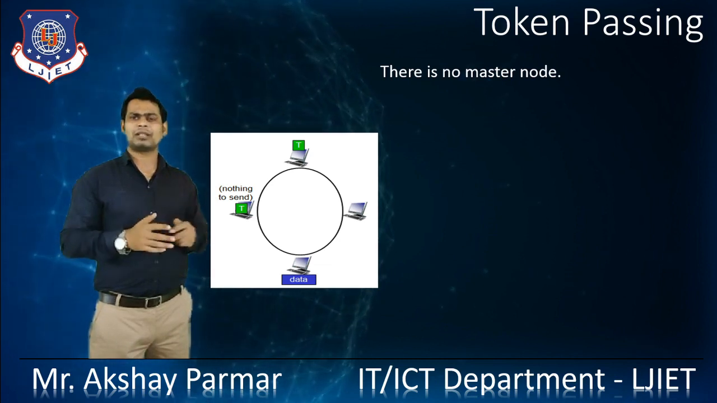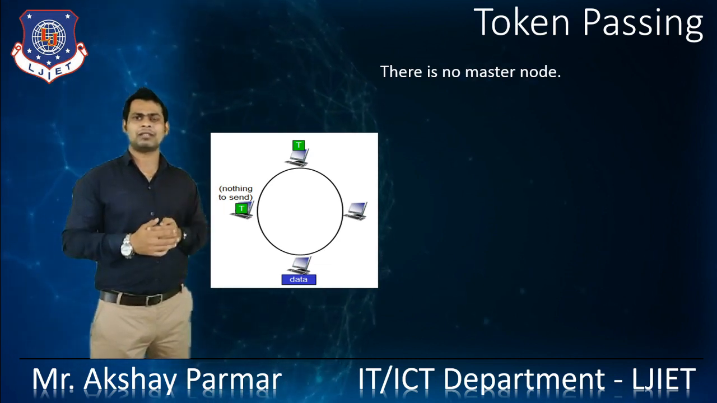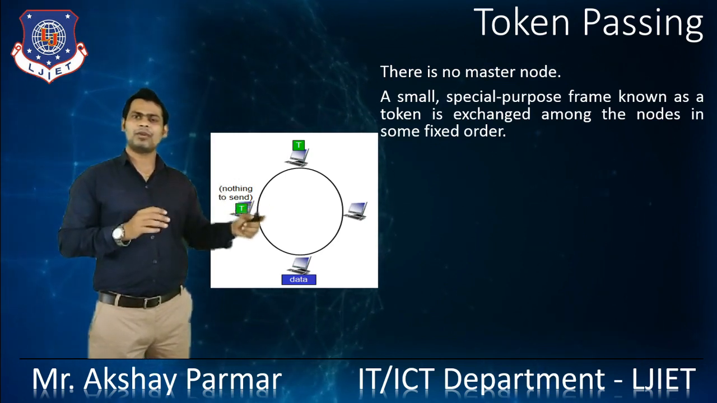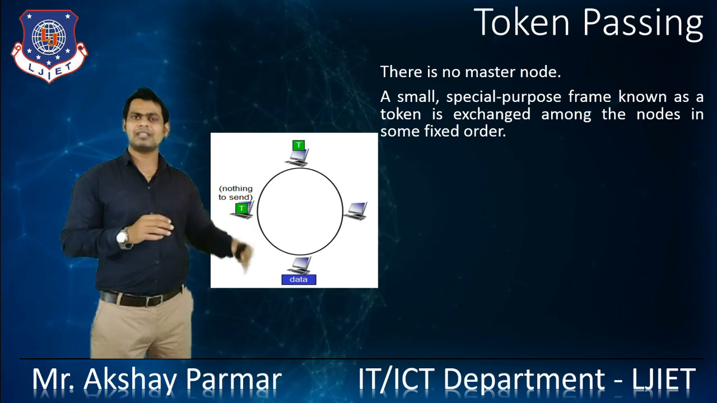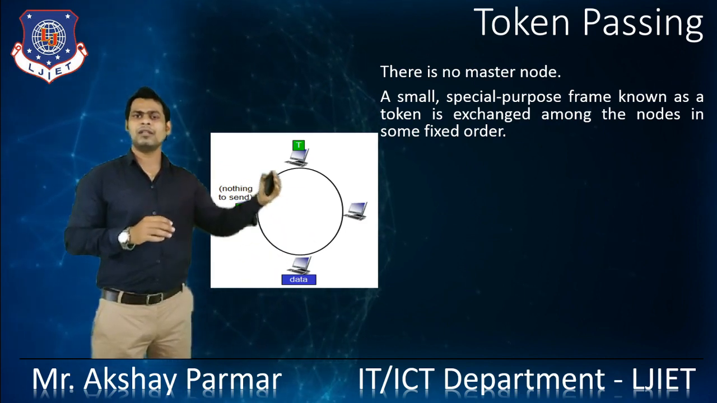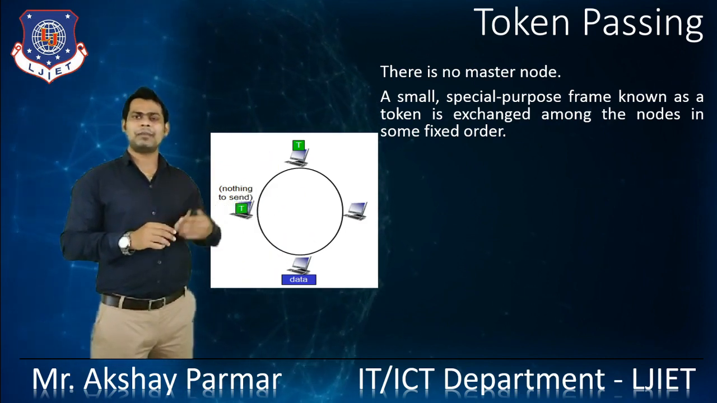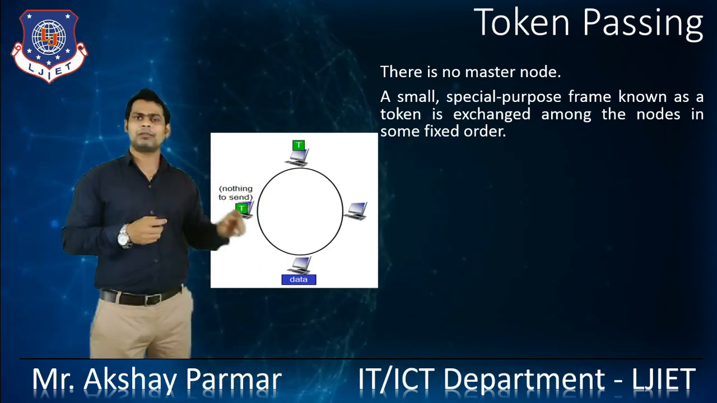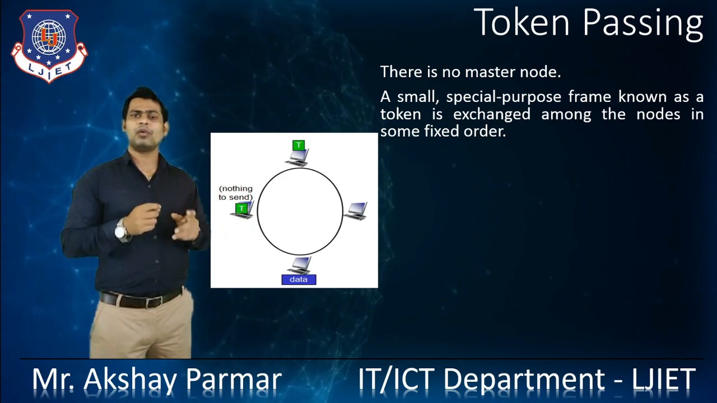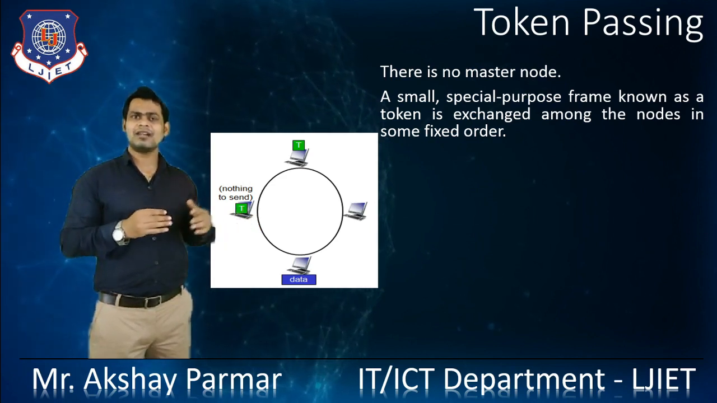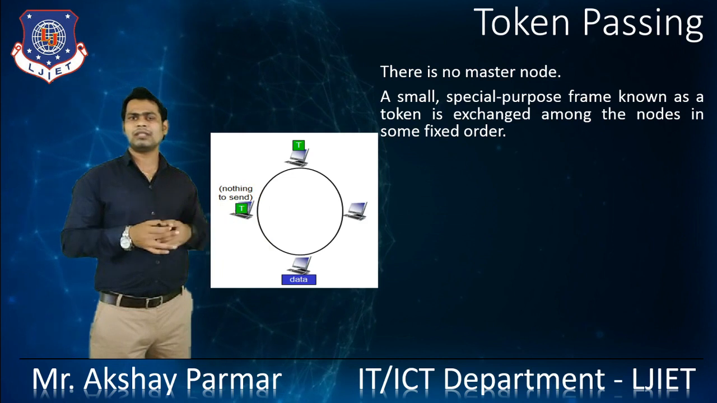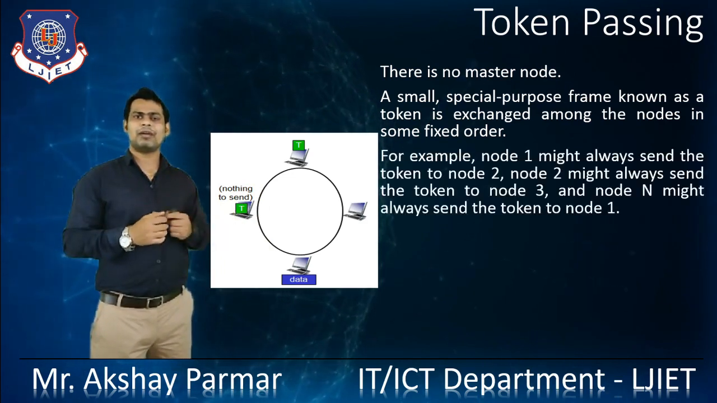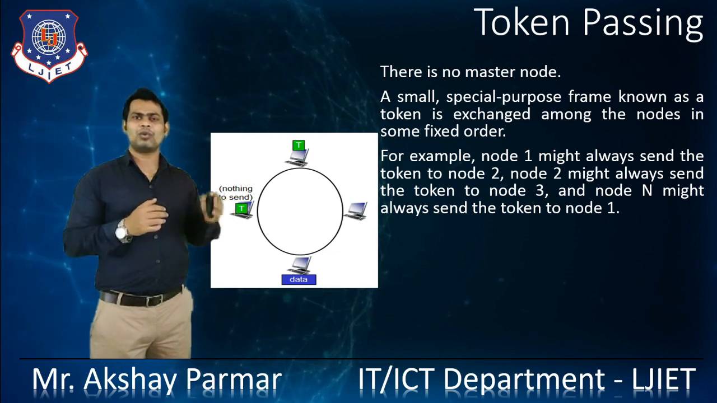So there is no master node in this particular system. In it, a small special purpose frame known as the token is exchanged among all of the nodes in some fixed order. It can be clockwise or anti-clockwise. For example, node 1 might always send the token to node 2.